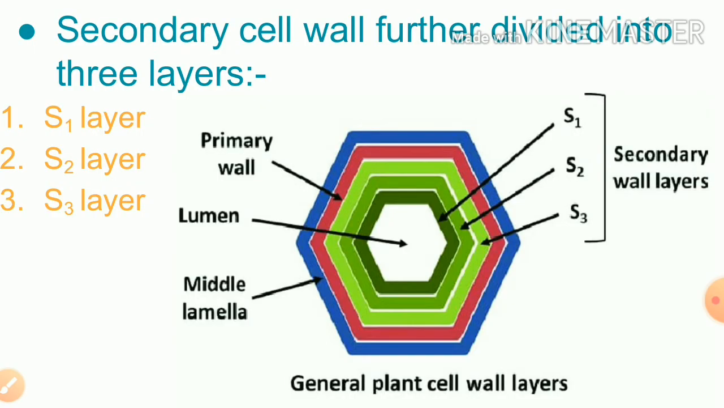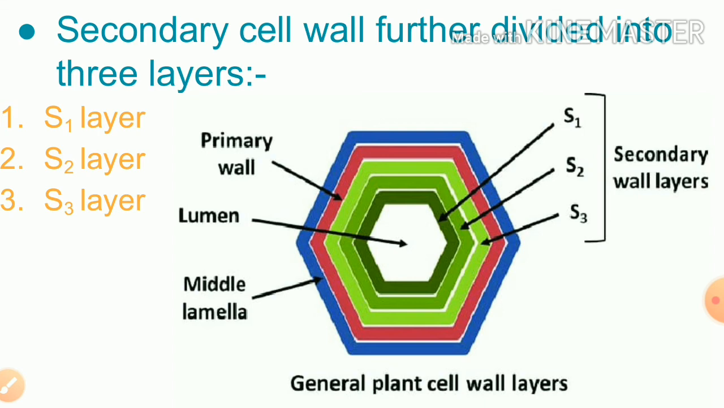The next one is that the secondary cell wall is further divided into 3 layers, and these layers are S1, S2 and S3. Of these 3 layers, S1 and S3 are thin layers, but the S2 layer is a thick layer. Most of the secondary wall is made of the S2 layer. In the S2 layer, lignin and suberin deposition takes place.